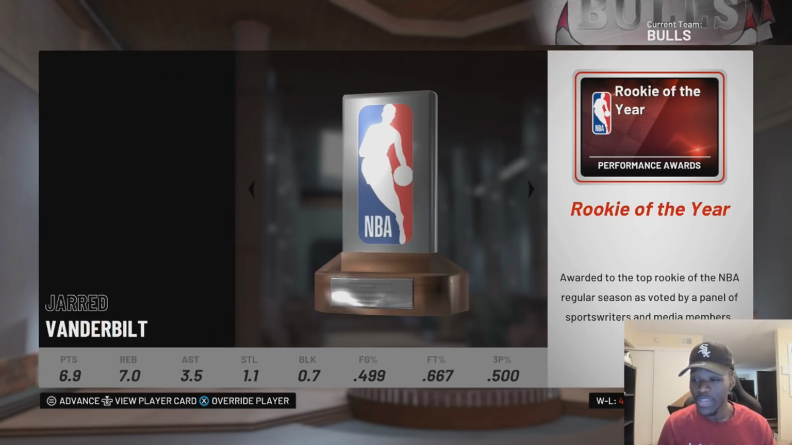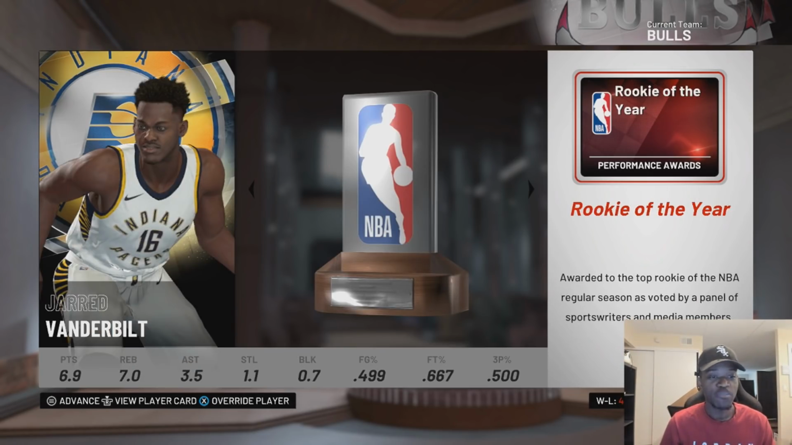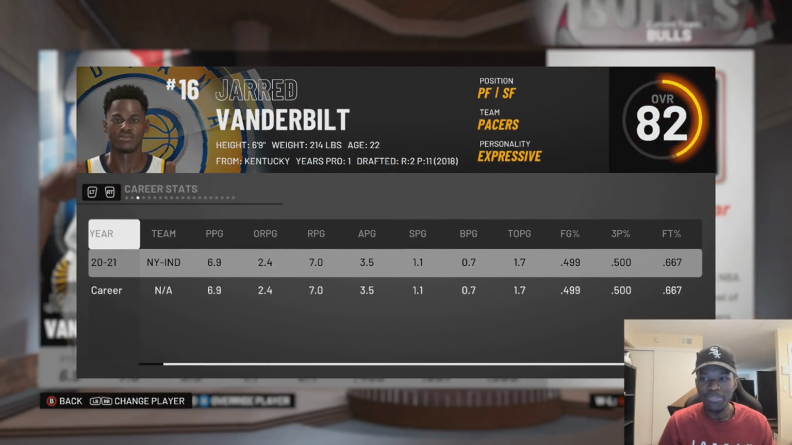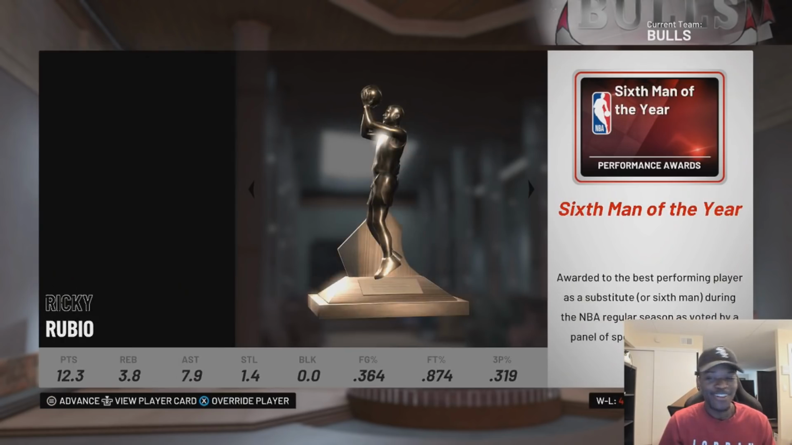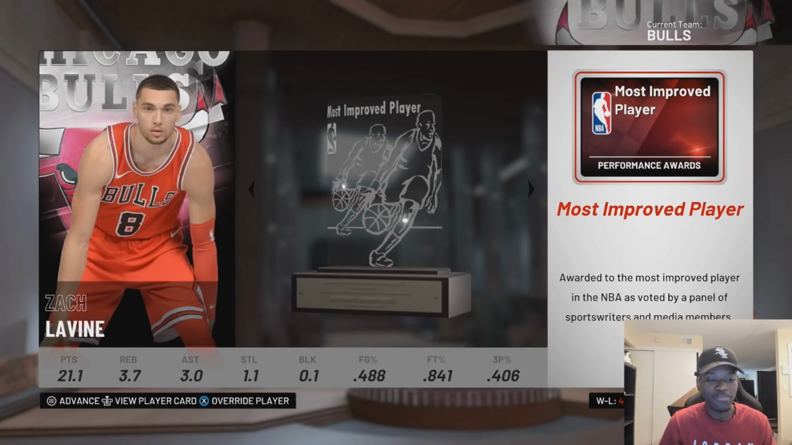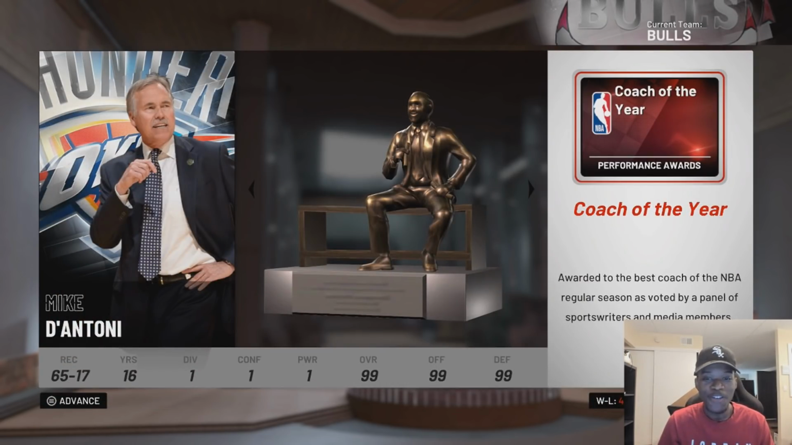Russell wins another MVP. Rookie of the year went to Jared Vanderbilt. Oh, is that the guy in free agency that was like somebody needed to pick him up? He's an 81 overall. I think that's the same guy. Ricky Rubio wins 6th man of the year. Kawhi Leonard wins defensive player of the year. Zach LaVine wins most improved, which may be happening this year in real life. He averaged 21 here.